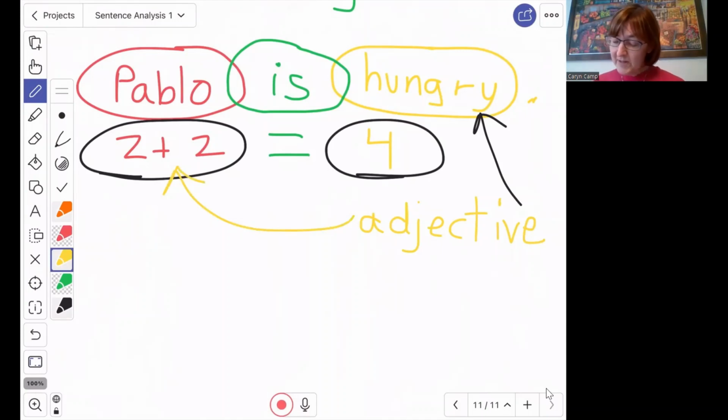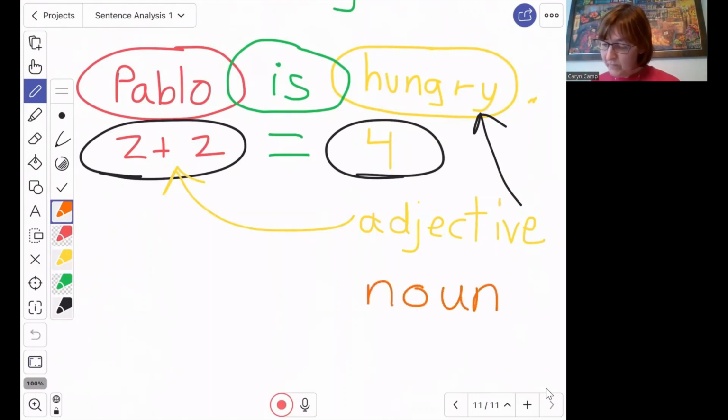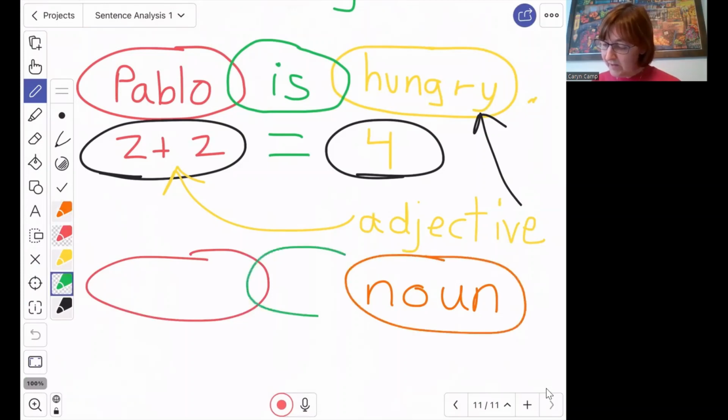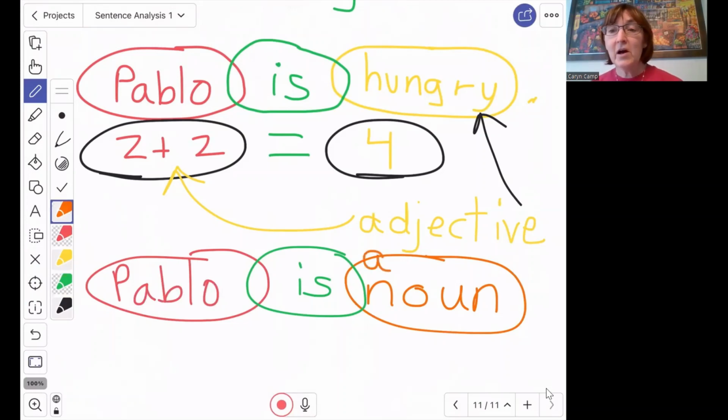Okay, so the other thing we could put there, and I'm going to use orange, is a noun. So we could have, there's my red, here's my orange. I'm going to link them together with is. Here's Pablo. And I'm probably going to need to put a in front. If you ever see the word a or the or an in front of a word, then that should be a ding, ding, ding, a clue the noun is coming, because you can put a, an, or the in front of most nouns.